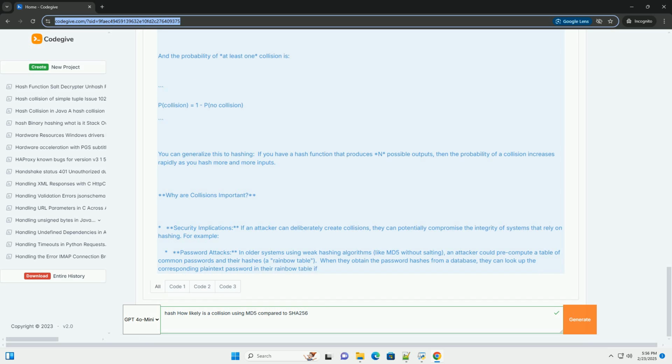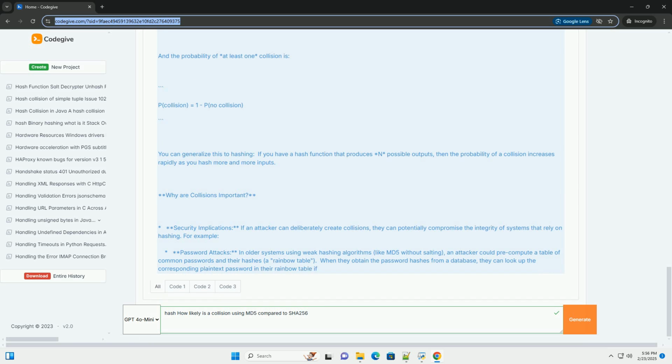Status: still considered secure. While SHA256 has not been completely proven to be collision resistant, no practical attacks have been demonstrated that can find collisions in SHA256 in a reasonable amount of time. It's widely used in cryptography and security applications. Family: SHA256 is part of a family of hash functions that includes SHA224, SHA384, and SHA512, which produce outputs of different sizes. SHA3 is a different family of hash functions that was designed as an alternative to SHA2.